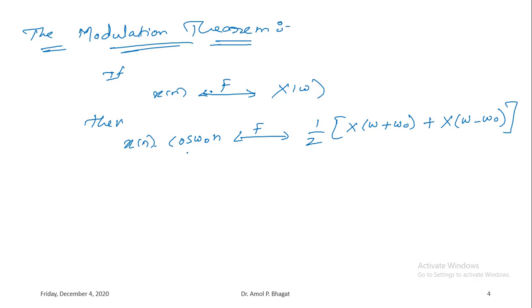Okay, so this is as per the modulation theorem.